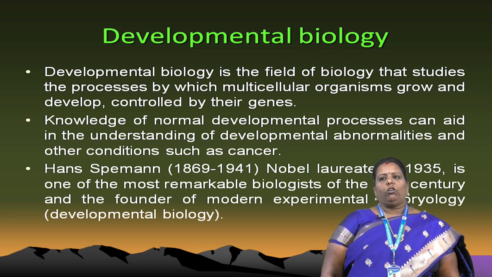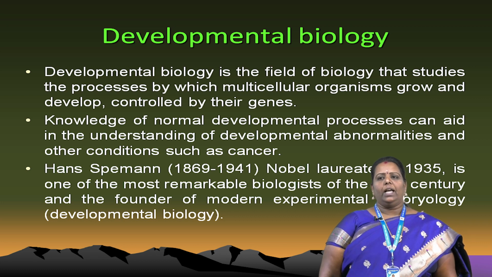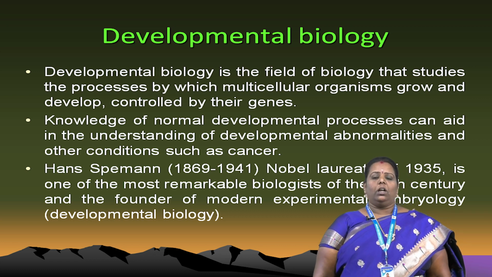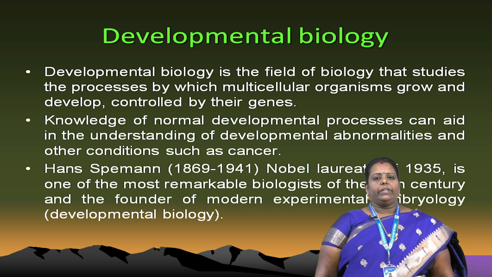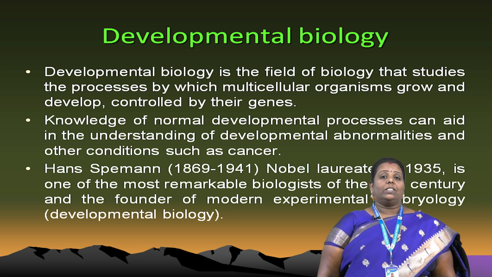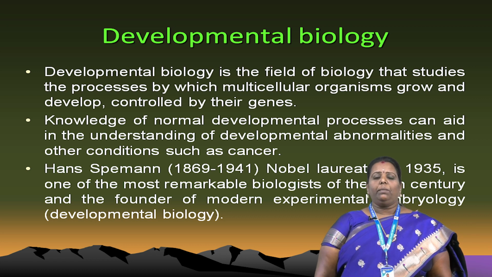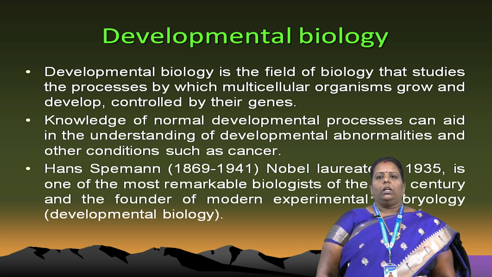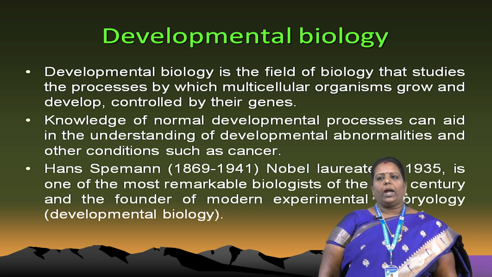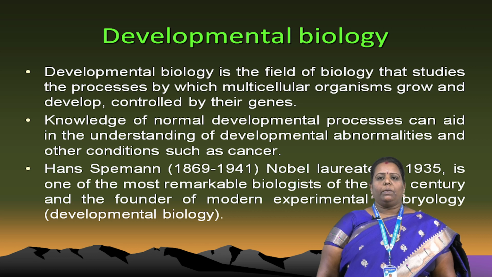Normally knowledge of the normal developmental process can aid in understanding developmental abnormalities. In case we have abnormalities, that condition is known as cancer. Normal cell divisions, you know, the mitosis, meiosis and everything, but then the cell division is not controlled. If the cell division multiplies and we cannot control the cells, that position is called cancer cells. Now Hans Spemann is one of the scientists who got a Nobel Prize in 1935. He was a remarkable biologist in the 20th century, the founder of modern experimental embryology.